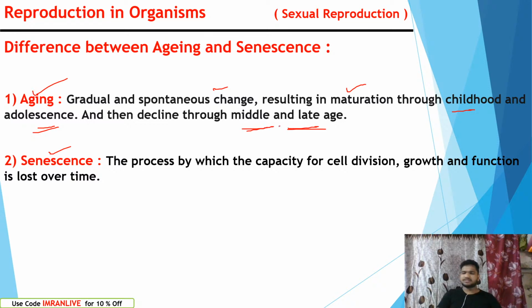They have completed all cycles. They have completed childhood and puberty age, young age, adult age. So they have completed all cycles and reach the old age. Senescence is the process by which the capacity of cell division, growth, and function is lost over time. There we cannot see production of new cells or arising of new organisms. So also we can see absence of spermatogenesis, absence of oogenesis, right?